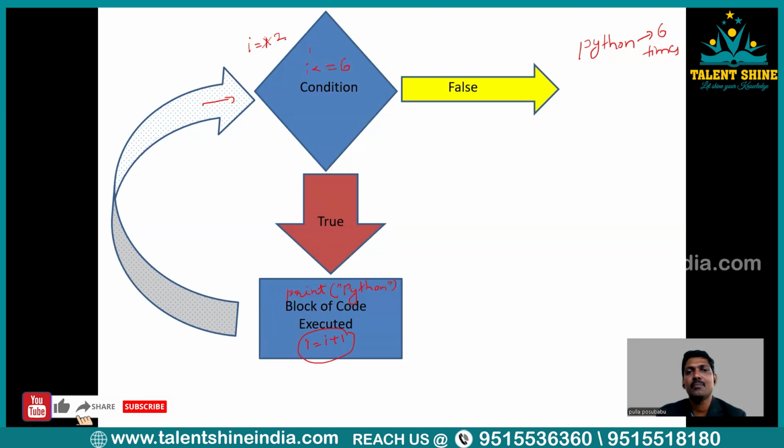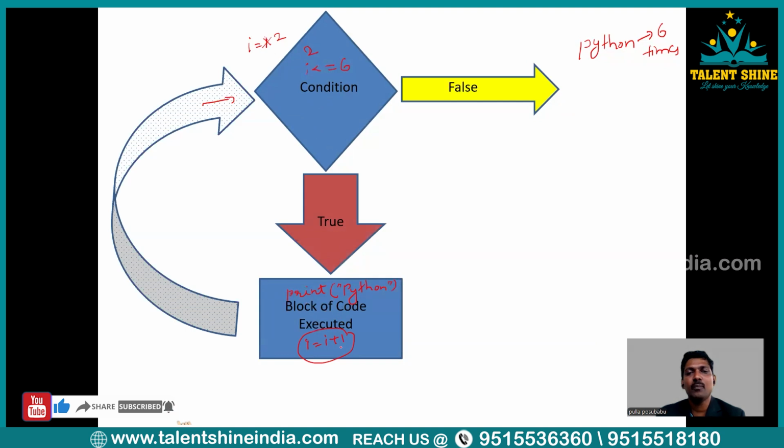Now what is the updated i value? 2. And it is going to check here: is 2 less than or equal to 6? Again, the condition is true, right? So now let me click enter. When you click enter, the condition is true, so again this code will be executed, which means you may see Python on the screen a second time, right?